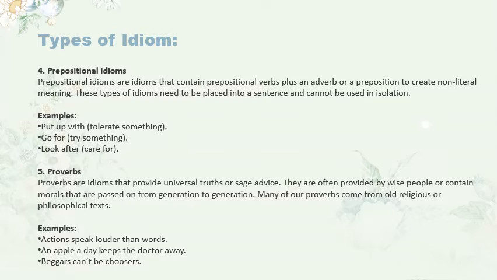5. Proverbs. Proverbs are idioms that provide universal truth or sage advice. They are often provided by wise people or contain morals that are passed on from generation to generation. Many of our proverbs come from old religious or philosophical texts. Examples: actions speak louder than words. An apple a day keeps the doctor away. Beggars can't be choosers.